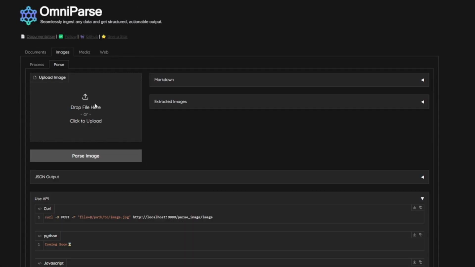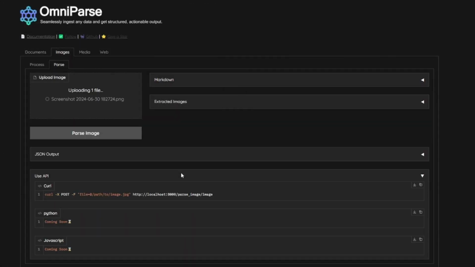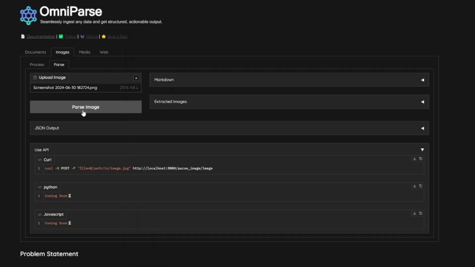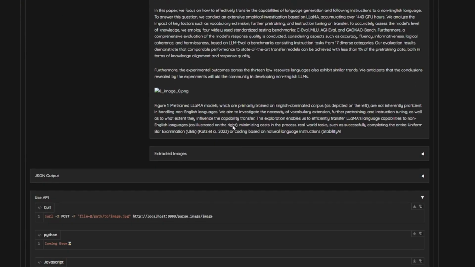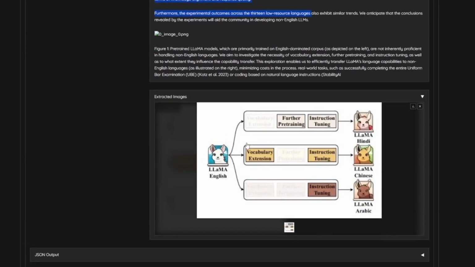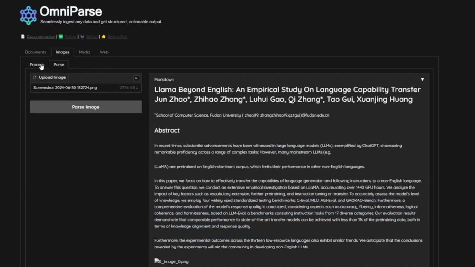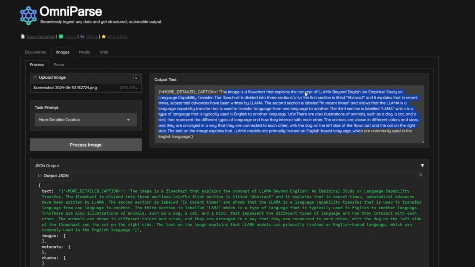Coming to images, let me just feed in this image here. It looks something like this. And after parsing it, as you can see, you get a structured text extraction here, and it also extracts the image. Now let me just caption the same image and see what you get. Yeah, as you can see, it is able to extract the title of the paper and also give you a good caption that you can caption the image as well.